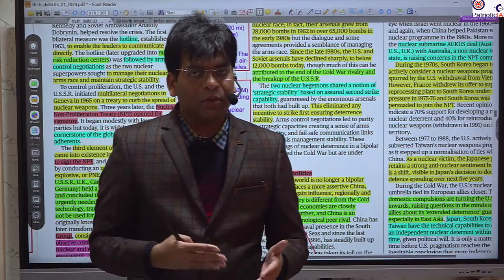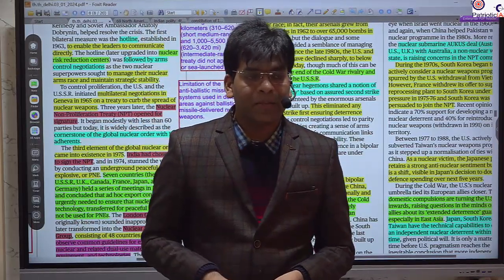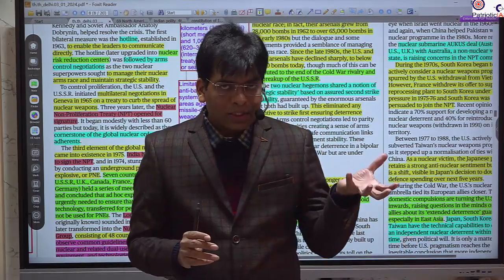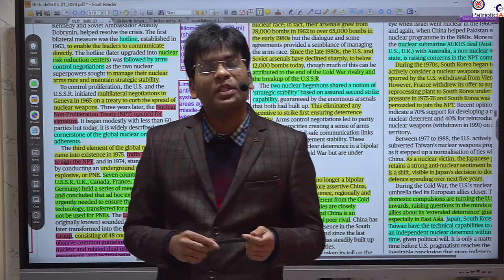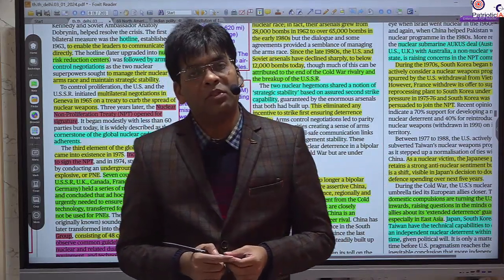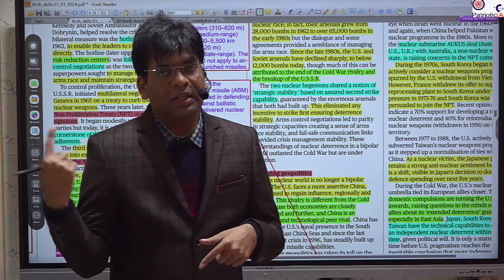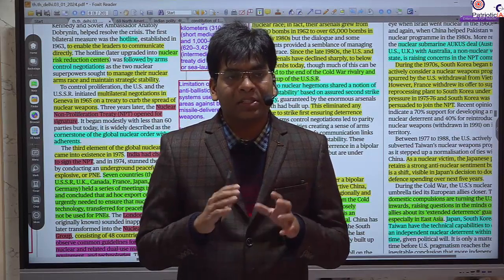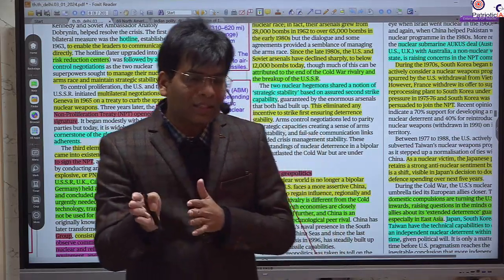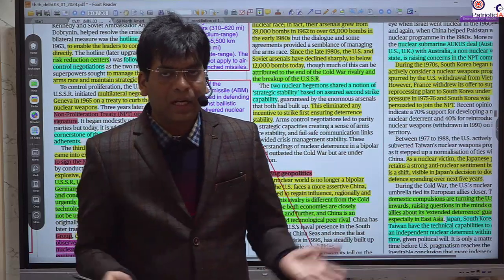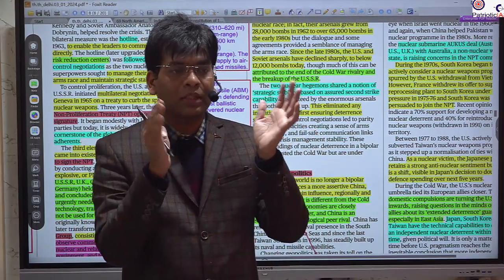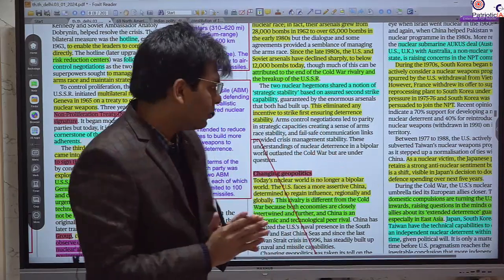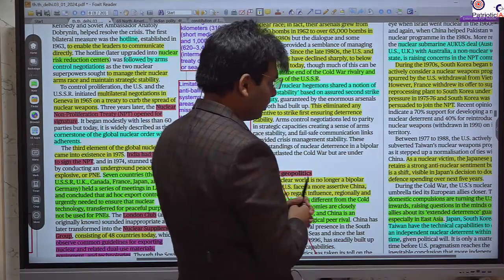At the same time, in the same movie we saw that Germany was developing it. If both are going to develop nuclear weapons, they go for the race for more sophisticated weapons. It means if the US has developed a weapon to strike one city, the USSR will race to develop a weapon and technology that can destroy 10 cities in one strike. So this is the race. The race never ends, and this arms race results in more and more weapons in the world and more threat. If you have more guns, you will have more threat to kill each other. The same was the case with the world.